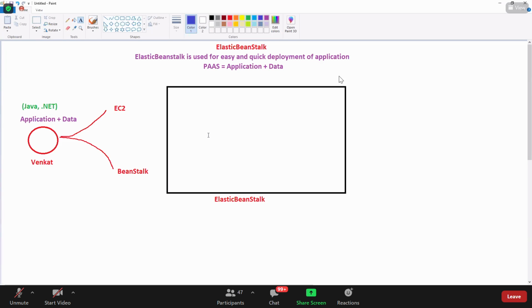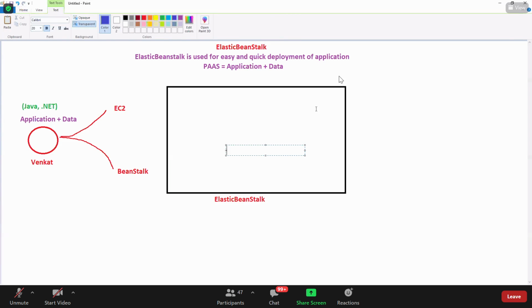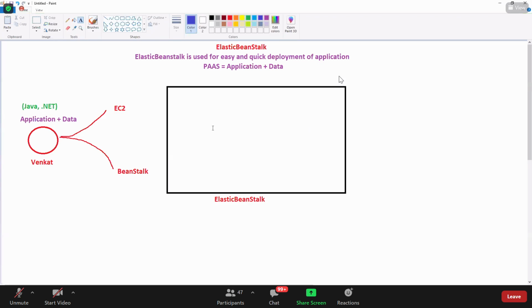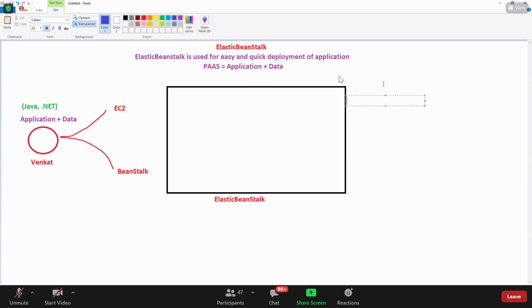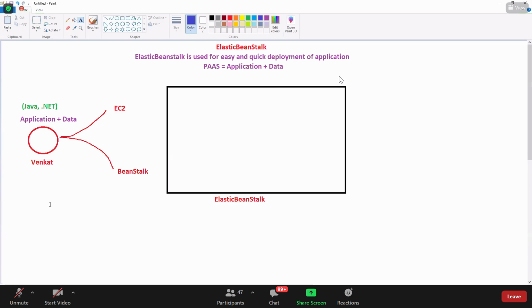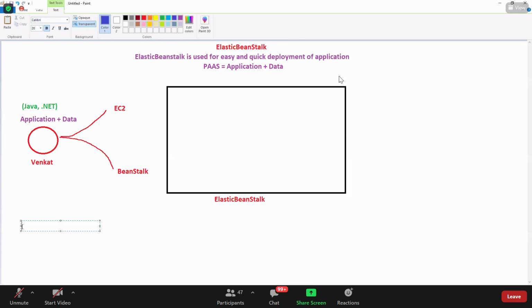And also keep this in mind. Where does Beanstalk deploy everything? The Beanstalk backend is EC2 only. Beanstalk depends upon EC2 only. So if you upload the application to the Beanstalk, it will do all the things and give the URL back to you. Basically, it will launch an EC2 instance. It will leverage EC2 resources. Beanstalk leverages EC2 resources.